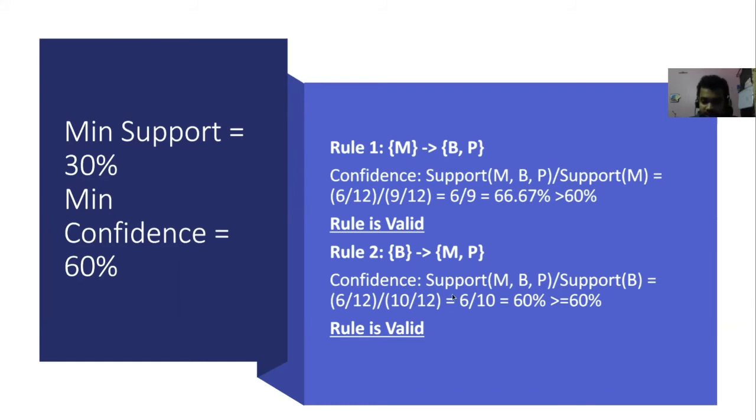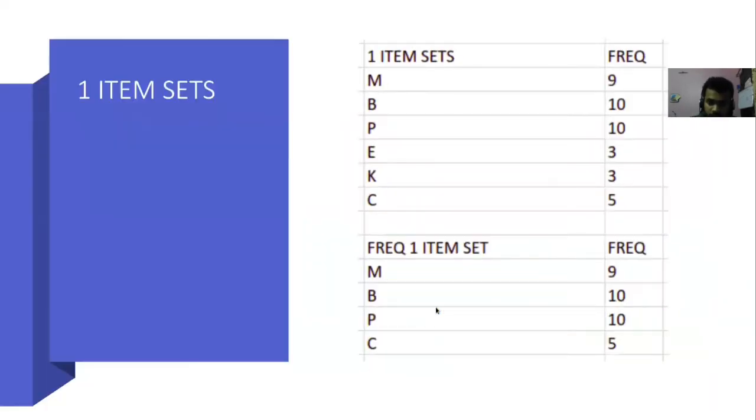Confidence is support of MBP by support of B. Similarly, it will be 6 by 12 divided by 10 by 12, which is 6 by 10, which is 60%, which is greater than or equal to 60%. So this rule is also valid. 60% is the minimum confidence level, and the support of M, B, P was 6 by 12, and support of B was 10 by 12. Support of B means the frequency of B by the total number of transactions. The frequency of B, we can see, was 10.